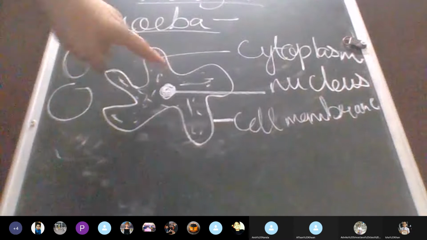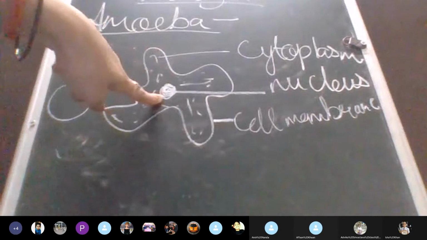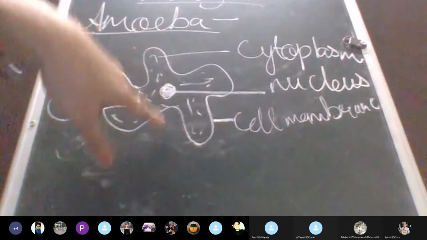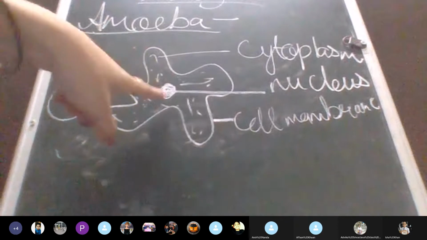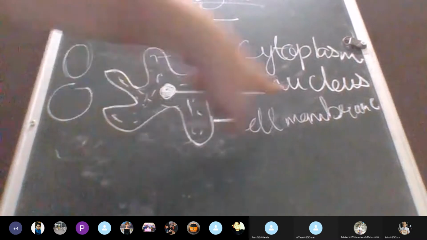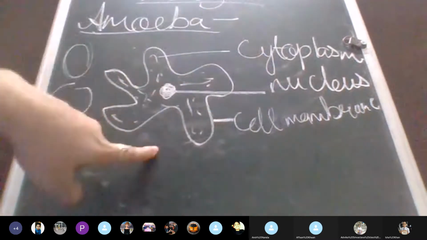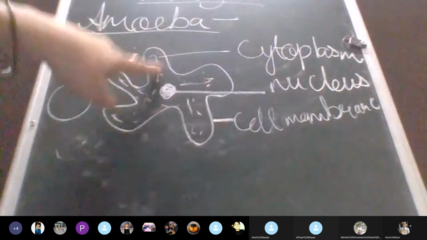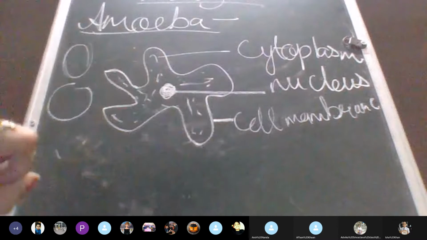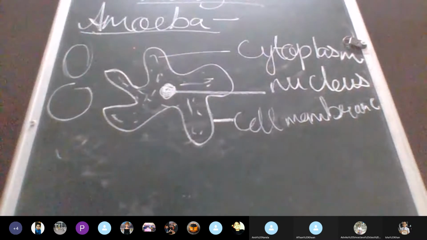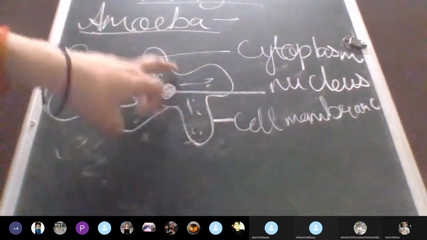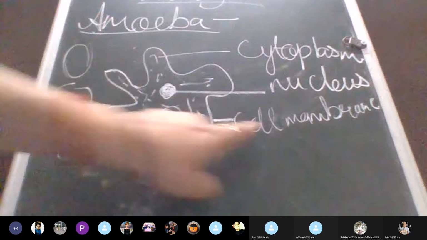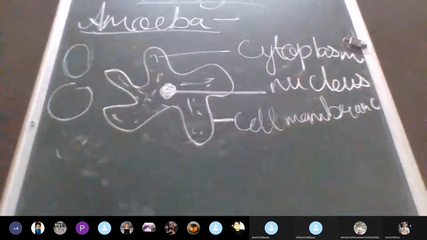Like you see, again, nucleus, which is the brain of the cell. Like we have the brain, it tells us what has to be done. The same way, nucleus tells what has to be done to the cell. Then you have this jelly sort of thing, which is filled in the cell, which is called cytoplasm. And then we have the outline in case of animal cell, which is called cell membrane. And if it is a plant cell, then it is called cell wall. Is this much clear to you?